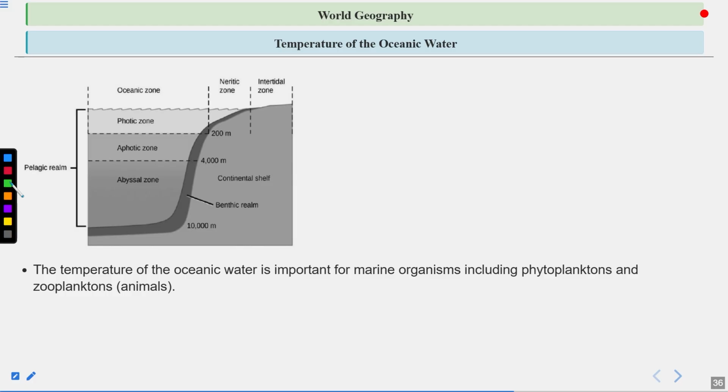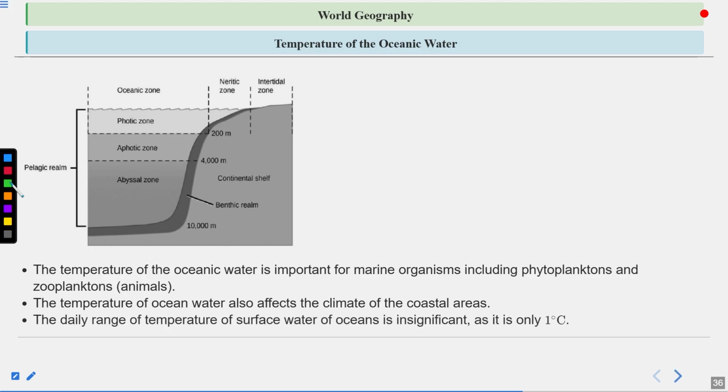So the temperature of the ocean water is important for marine organisms including phytoplanktons and zooplanktons, that are animals. So these are the organisms that create the ecosystem based majorly of the oceans, and the ocean temperature is highly affecting their sustenance. The temperature of ocean water also affects the climate of the coastal areas. The daily range of temperature of surface water of ocean is insignificant as it is only 1 degree Celsius.